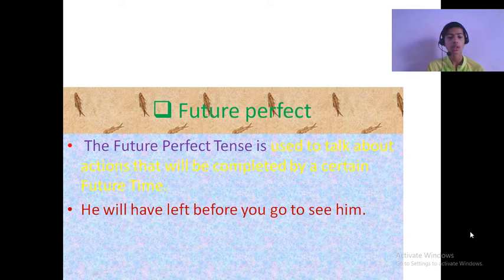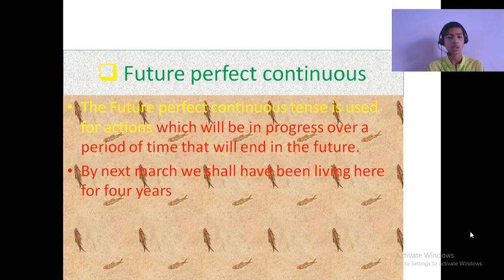Future perfect. The future perfect tense is used to talk about actions that will be completed by a certain future time. Example: he will have left before you go to see him. Future perfect continuous. The future perfect continuous tense is used for an action which will be in progress over a period of time that will end in the future. By next March, we shall have been living here for 4 years.